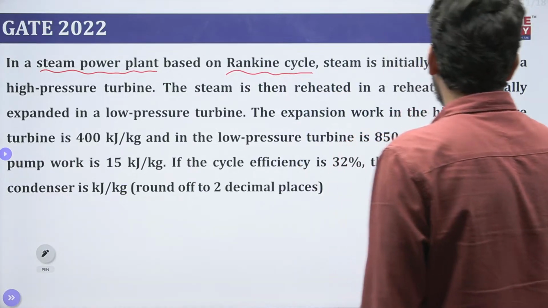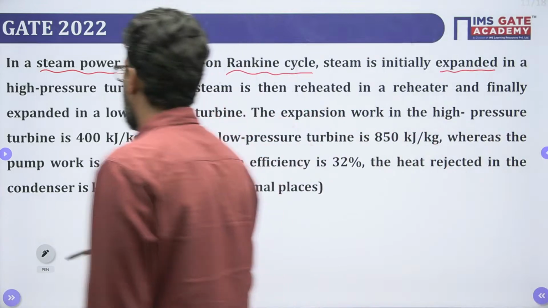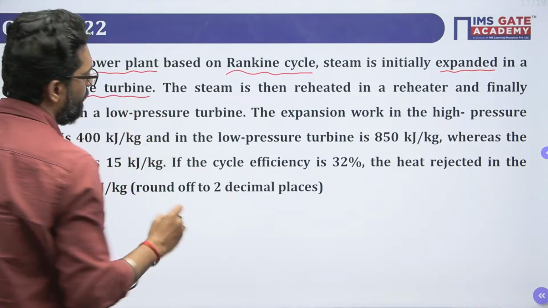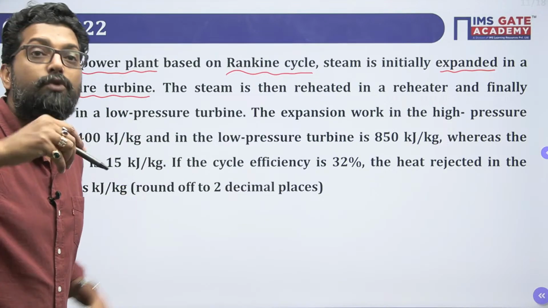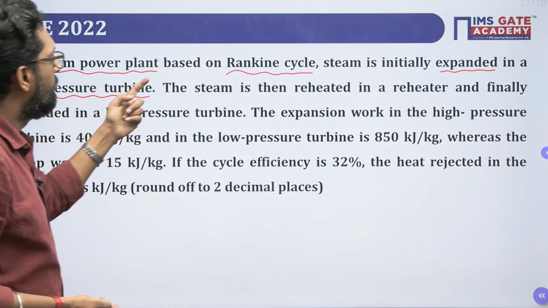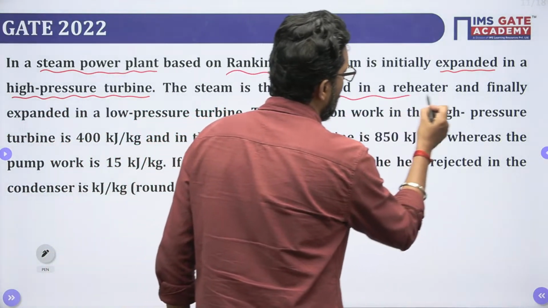Steam is initially expanded in a high pressure turbine. So in the steam power plant there is more than one turbine. One is the high pressure turbine. The steam is then reheated, very important, in a reheater.